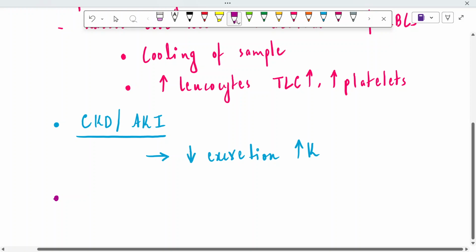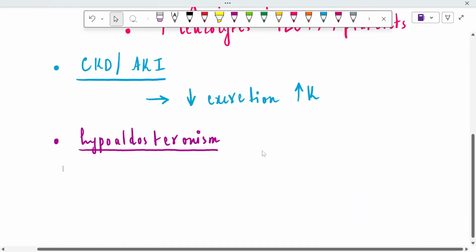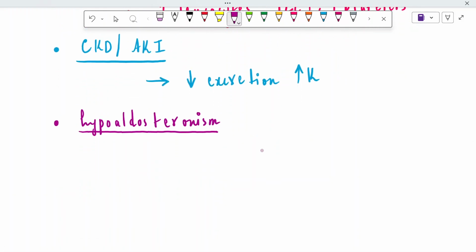The next etiology is hypoaldosteronism, because the function of the aldosterone hormone is to reabsorb sodium along with water and in turn excrete potassium and hydrogen. But when aldosterone is in deficient amount, it results in a build up of potassium inside the blood. What are the conditions that lead to hypoaldosteronism?